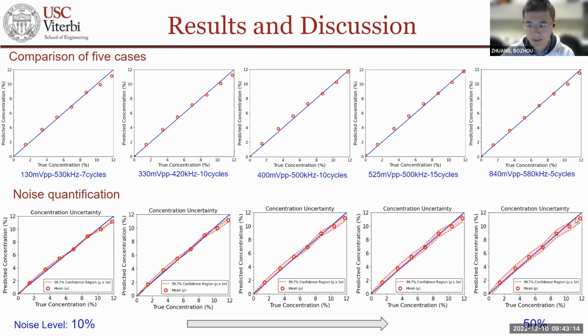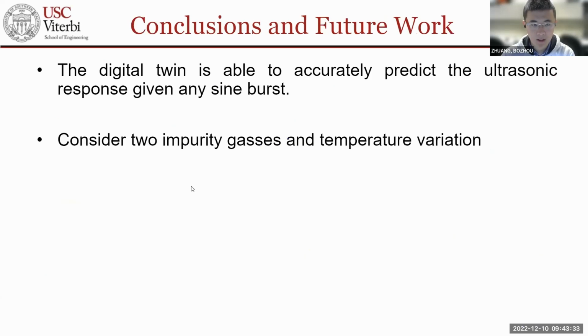Although it is enlarged, it still overlaps with the diagonal direction, which means that although there are some uncertainties, the predicted concentration is still very close to the true concentration. It means that our model, our digital twin, is quite robust to noise. These are all the results we got from this project.